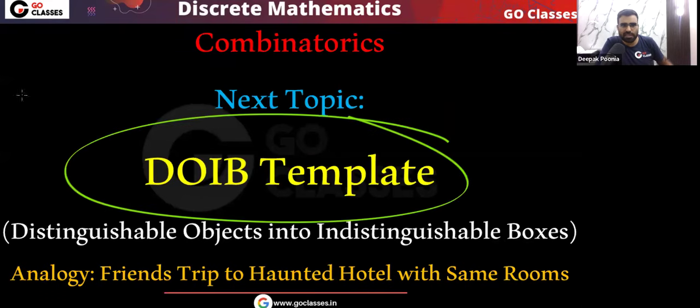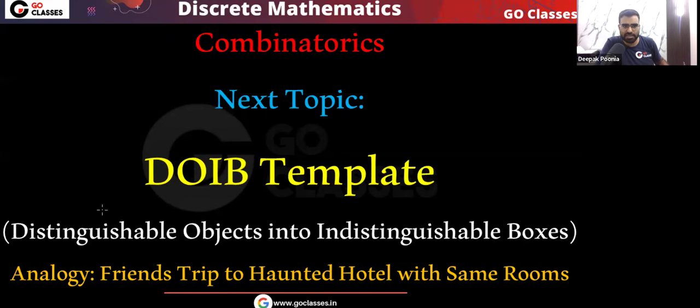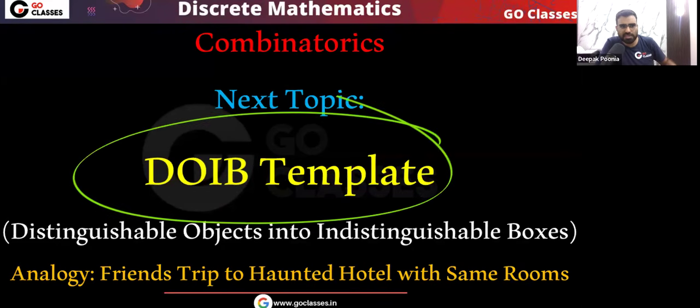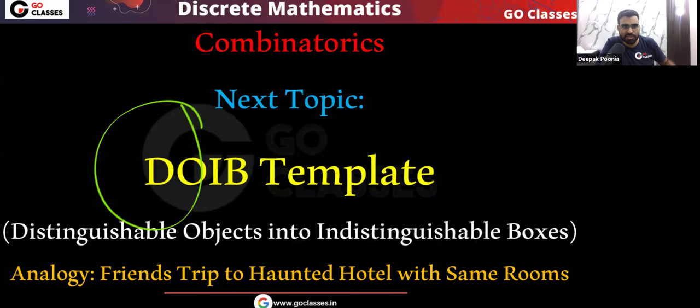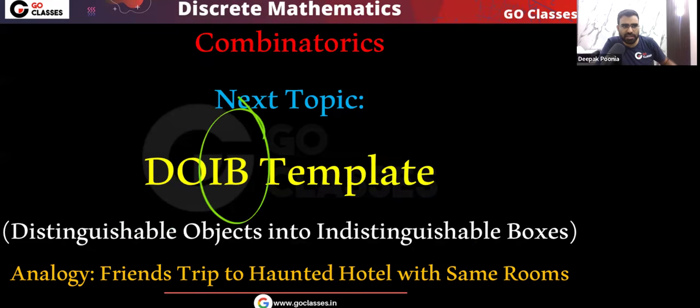The next topic we study, that is DOIB template, means distinguishable objects into identical boxes, or I can say indistinguishable boxes. Let me tell you that this is the analogy we are going to use to understand this template, that is friends' trip to a haunted hotel with same rooms. You can see we have distinguishable objects, distinct objects, we distribute them into identical boxes.